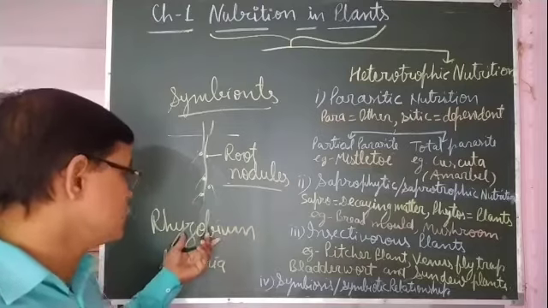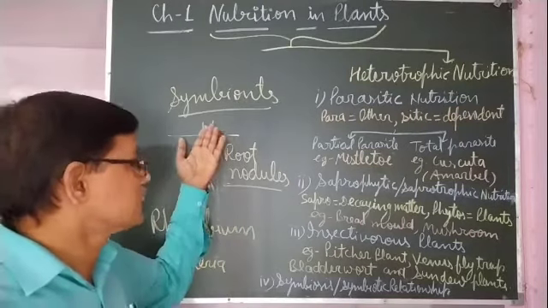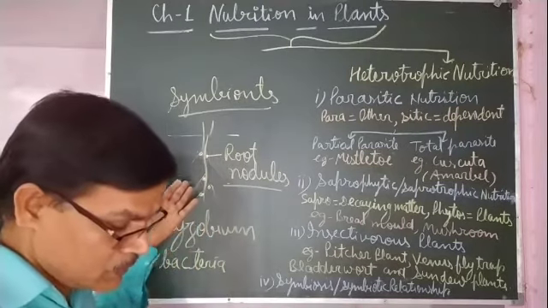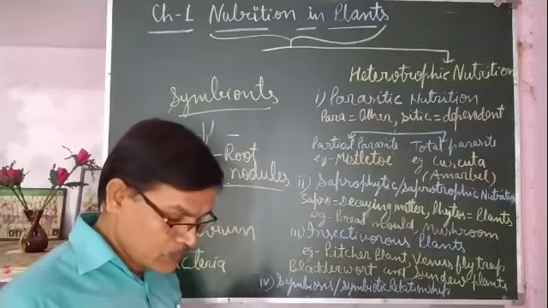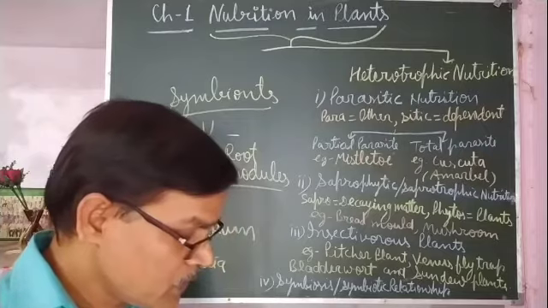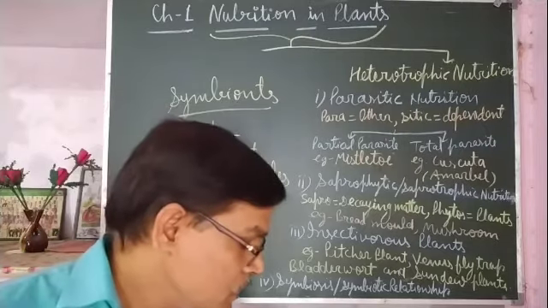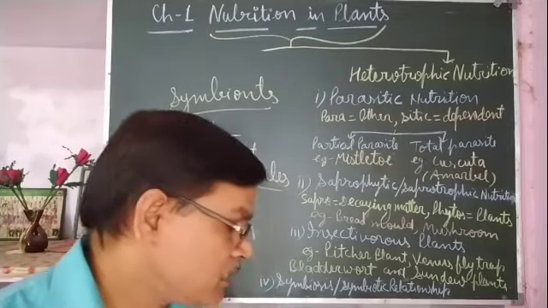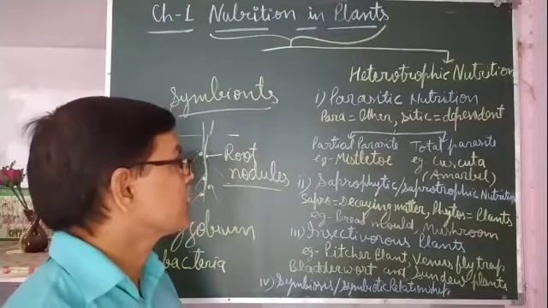Here also rhizobium is a symbiont and the leguminous plant is also a symbiont, which live together and work together for the mutual benefit of each other. So these are the four types of heterotrophic mode of nutrition.